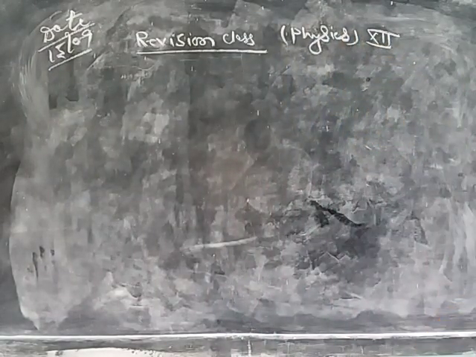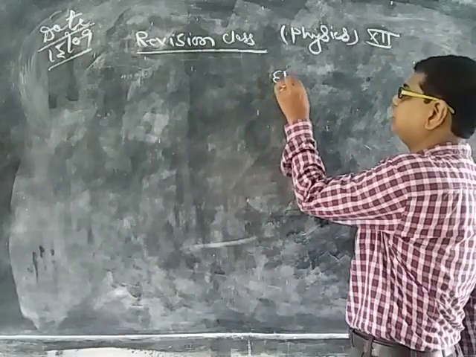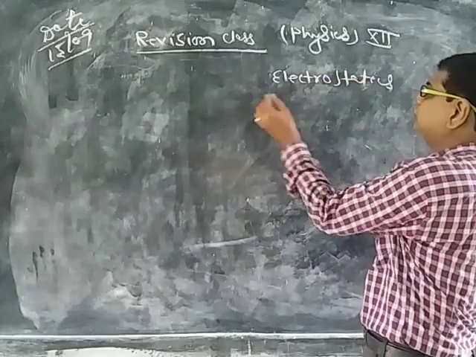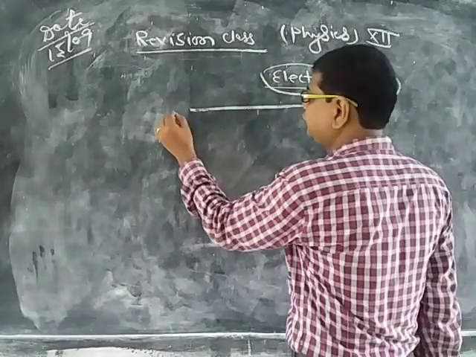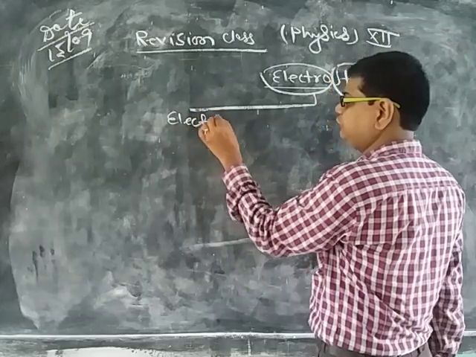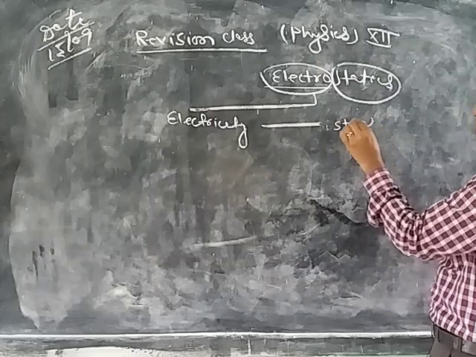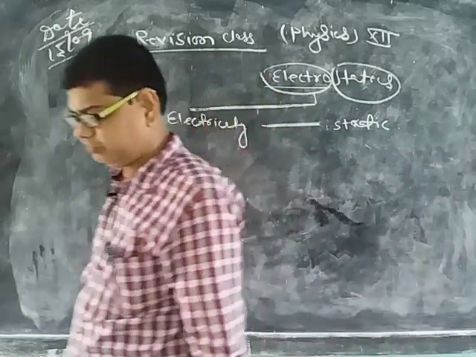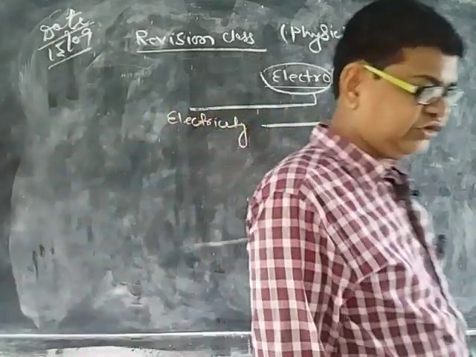Now we start the revision class and the first unit is electrostatic. Now electrostatic is divided into two parts. The first is electricity and the second is static. The electricity which is static, which cannot be transferred from one place to another place or which cannot be conducted, that electricity is called electrostatic.